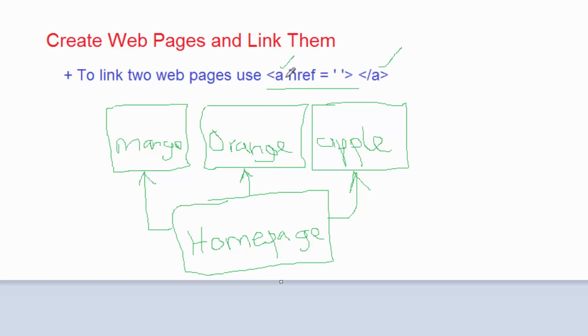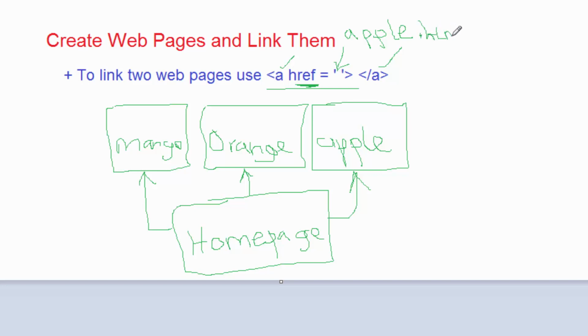And inside anchor tag, there is hypertext reference link here. And in this link, here is where you put the name of a page. For example, if I want to go to Apple, then I will put inside here apple.html. I am assuming that is the name I will use for my Apple page.